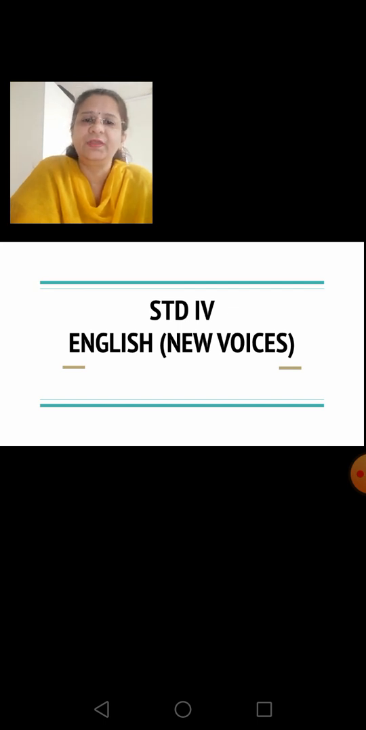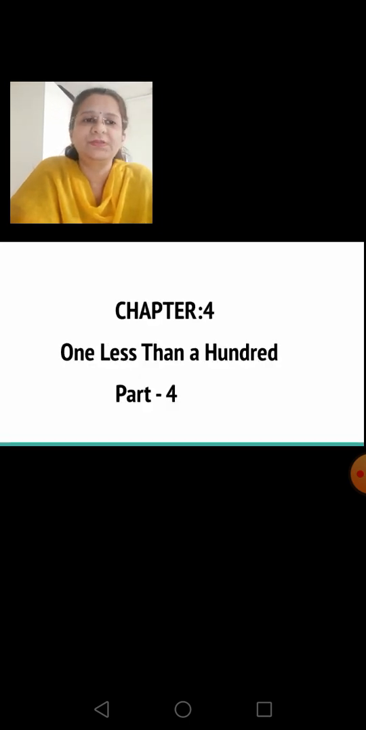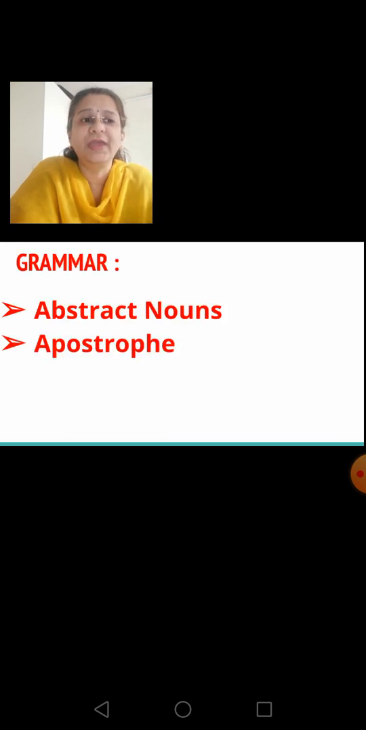In today's class, we will continue the grammar topics from Lesson 1, One Less Than a Hundred. In the previous class, we discussed questions and answers, and now we will proceed to the grammar part and solve some activities. So, Chapter 4, One Less Than a Hundred, Part 4. Today we will learn two grammar topics, abstract nouns and apostrophe.